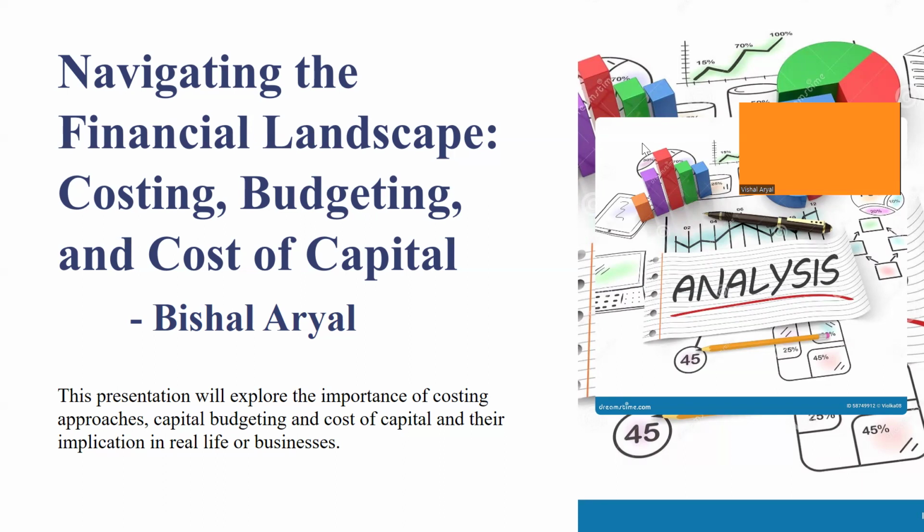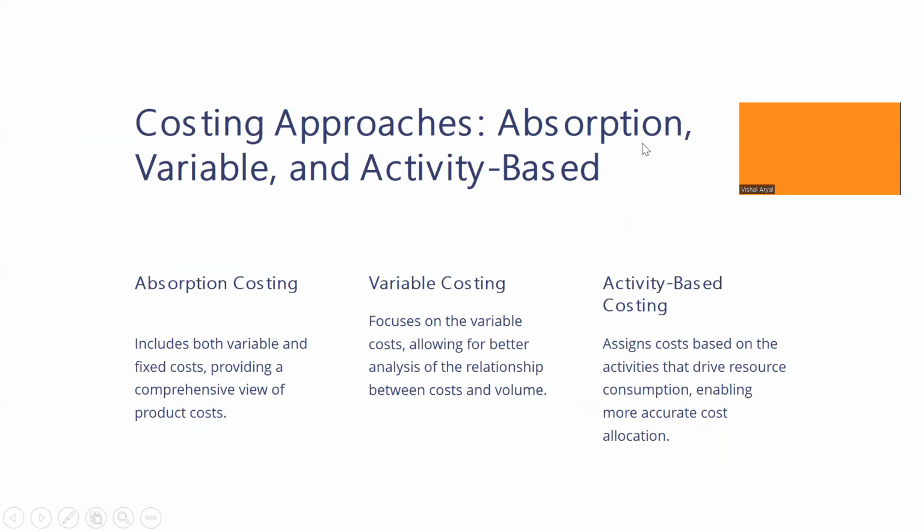So I'd like to move towards another slide. So we'll talk about costing approaches. We have already talked about the costing approaches actually. There are basically two types of costing approaches, that is absorption costing and variable costing. But sometimes organizations or businesses use activity-based costing as well in order to allocate cost to a particular activity in the business. Organizations use this technique in order to determine the particular part of costing in the particular activities.